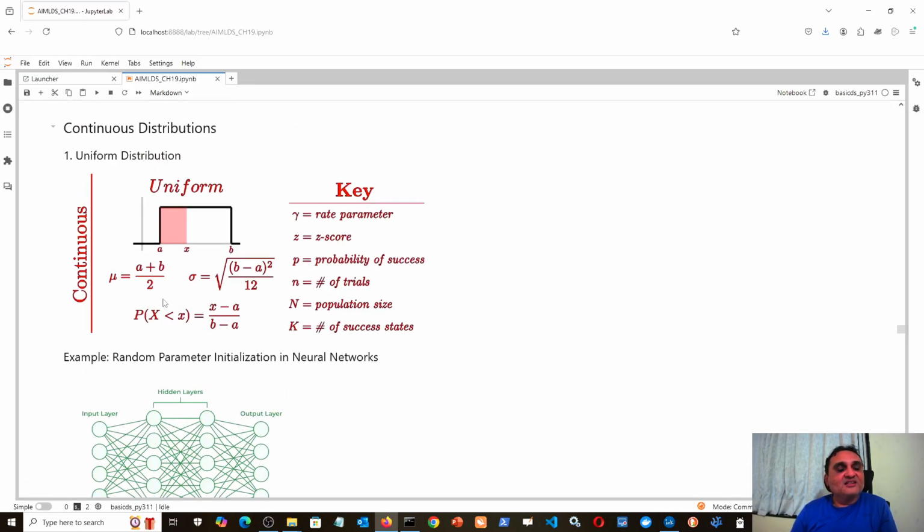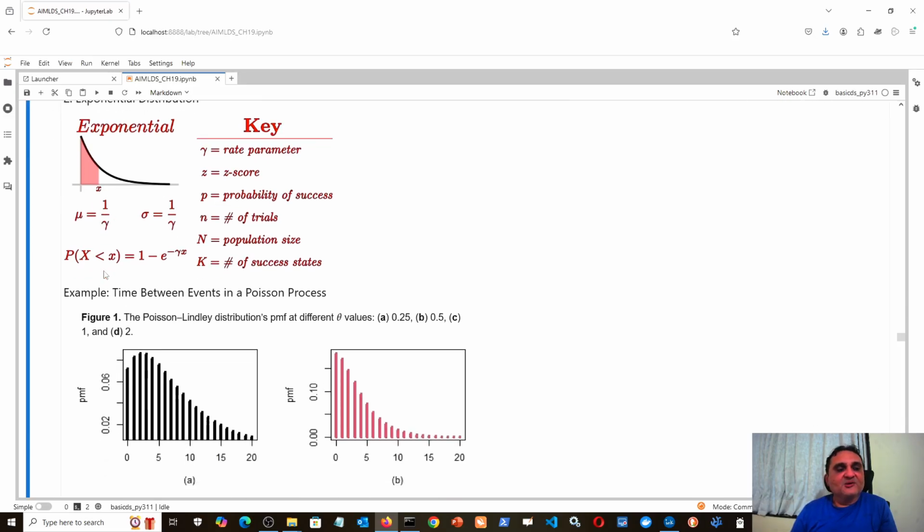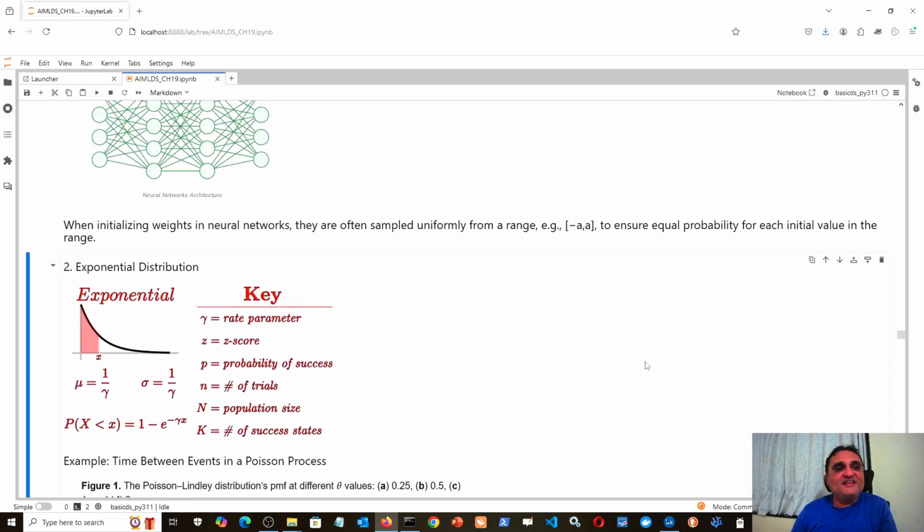Just like here we do, the probability small x is equal to mu, and we found that 50% of the cumulative probability is there because it is a uniform function. Now same thing I want to find, here this small x I want to put equal to mu, but mu is 1 upon lambda for this, 1 upon gamma for this particular distribution. So in that case gamma and 1 upon gamma will cancel, so what will remain? 1 minus e raised to minus 1.